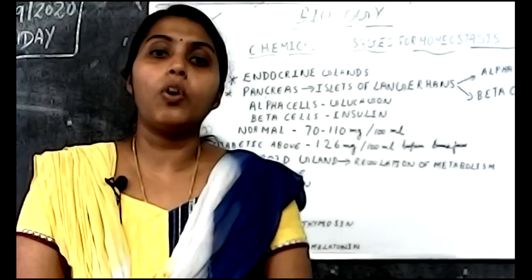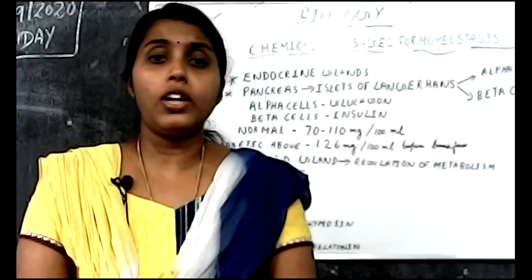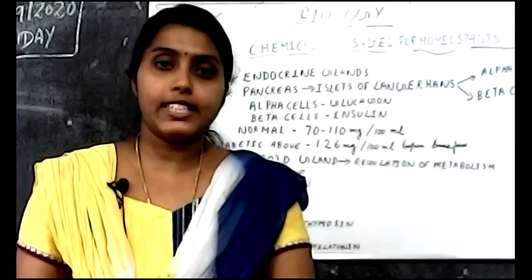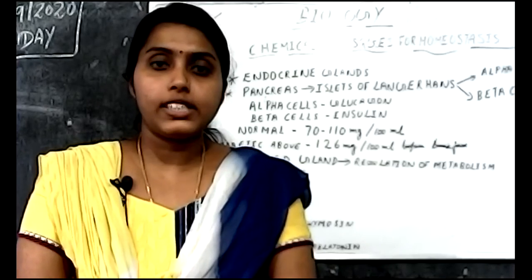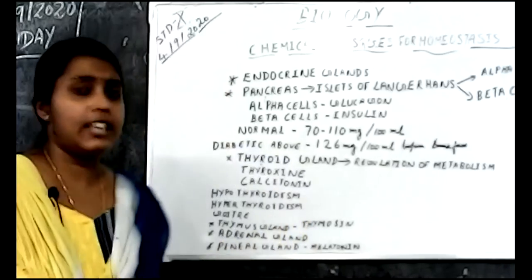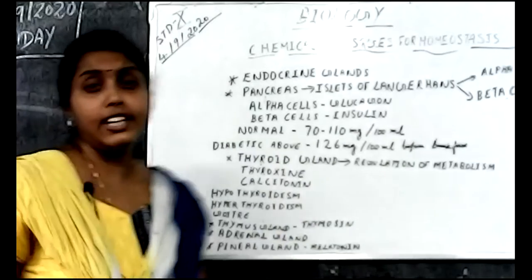Okay, so there are two types of thyroid disorders. When thyroid hormone is produced less in amount, it is called hypothyroidism. When it is produced in excess, it is called hyperthyroidism. These are the two disease conditions. And another disease condition is the goiter.